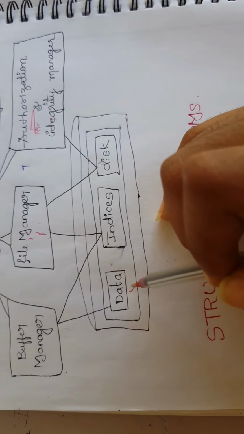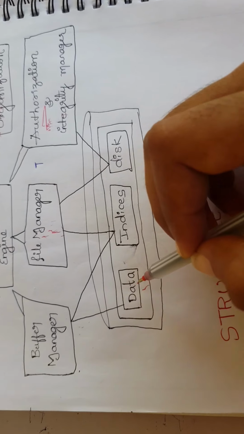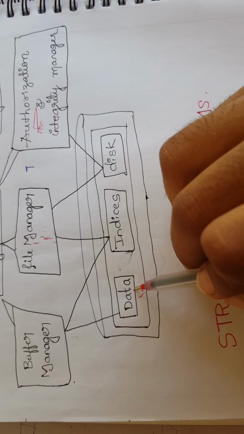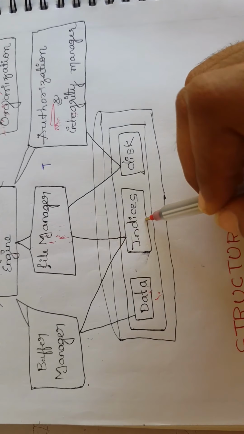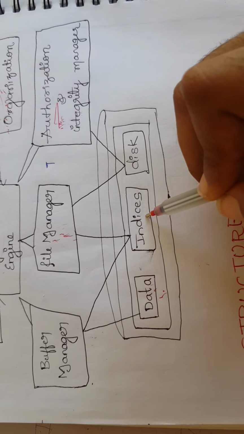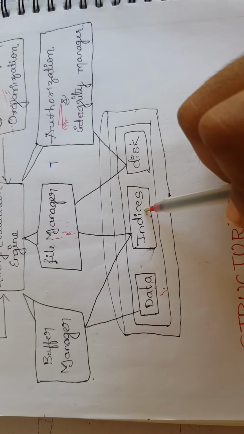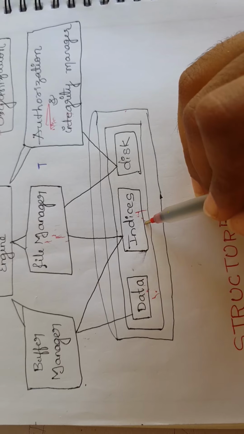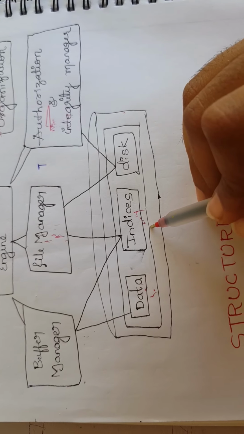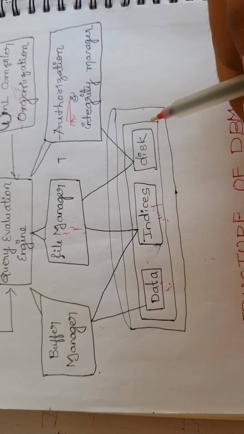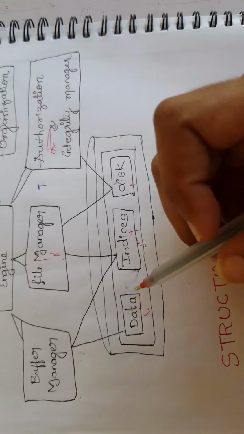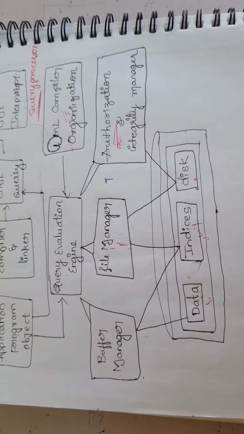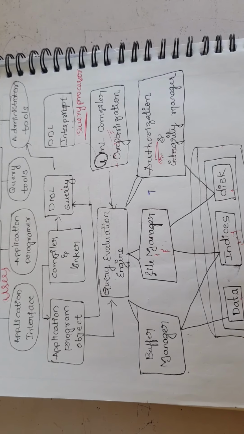And if we check the data files, these are the files that contain the database, indices and data dictionary. These are indices. These indices provide fast access to required data items. These are disks, and this is the structure of DBMS. And this is a very important question that can come in the external exams.